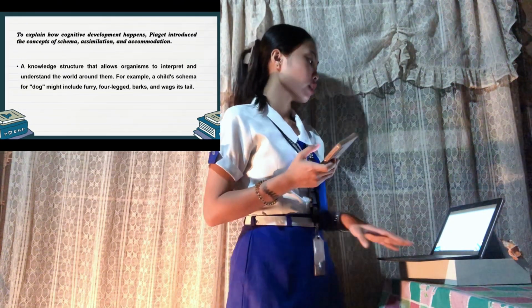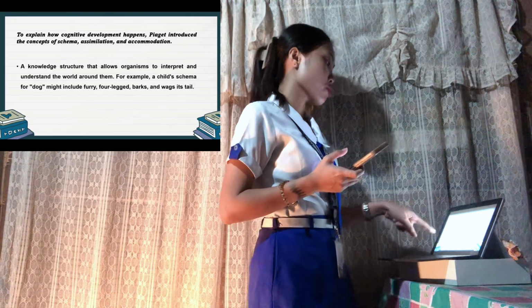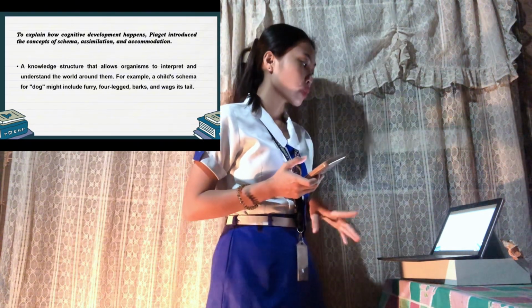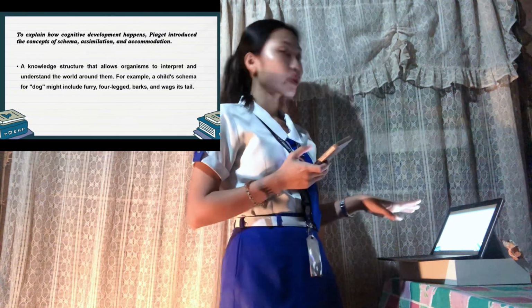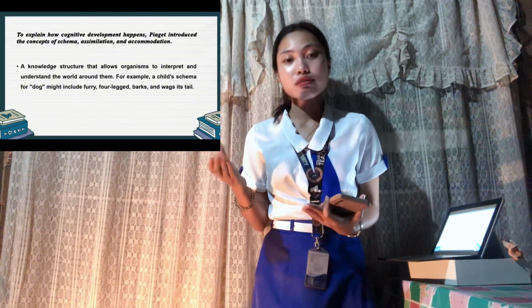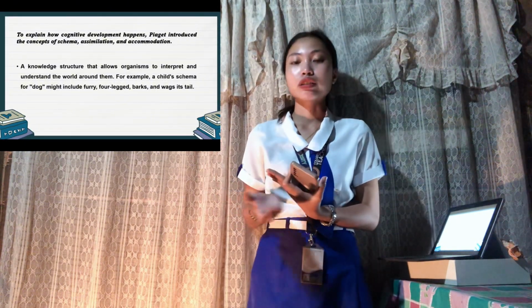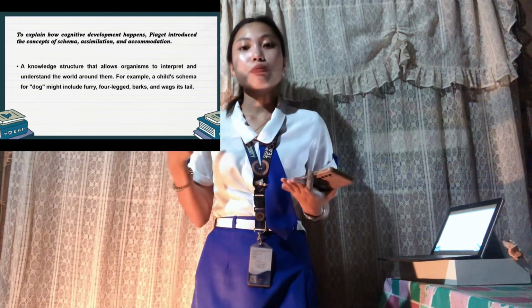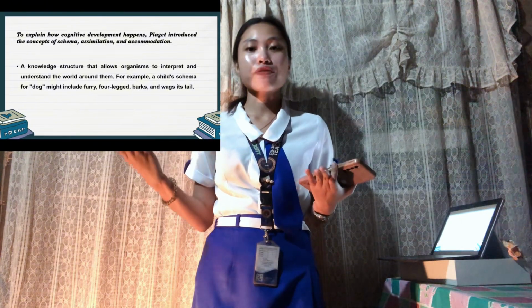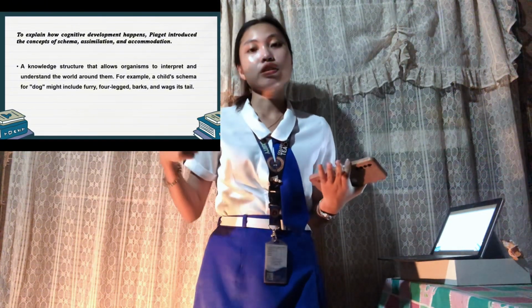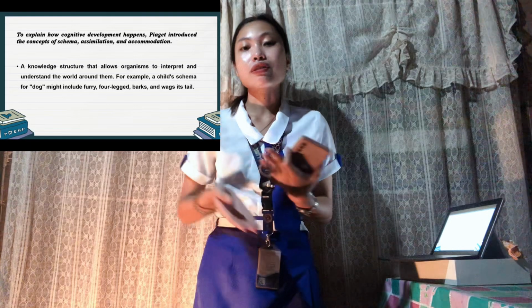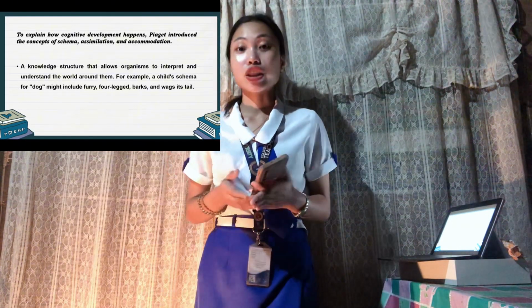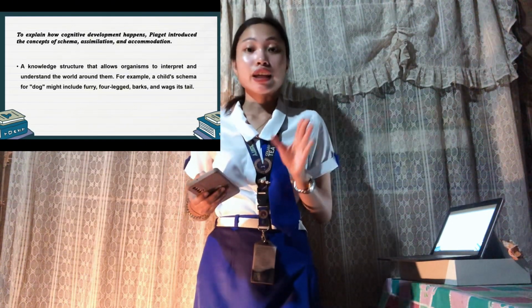So schema is a knowledge structure that allows organisms to interpret and understand the world around them. So in short, they help us organize and understand the world. Why? Why is it? Piaget said schemas are like mental boxes in our brains daw. So each box holds information about a specific thing like dog or car. So these boxes help us organize what we know and understand new things. It's like having a mental map according to Piaget.